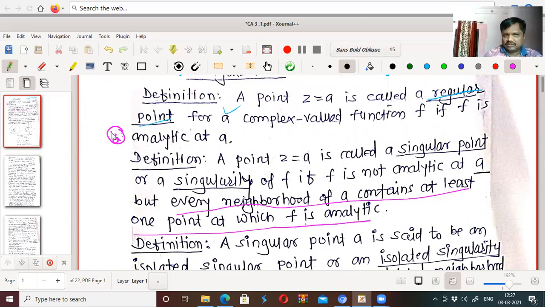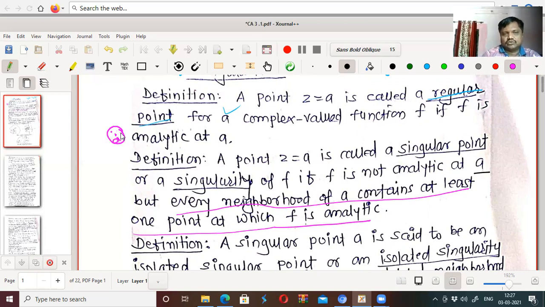It contains at least one point, not all. I am not saying f is analytic other than at a, but we are saying there exists a neighborhood of a in which f is analytic at least at one point.